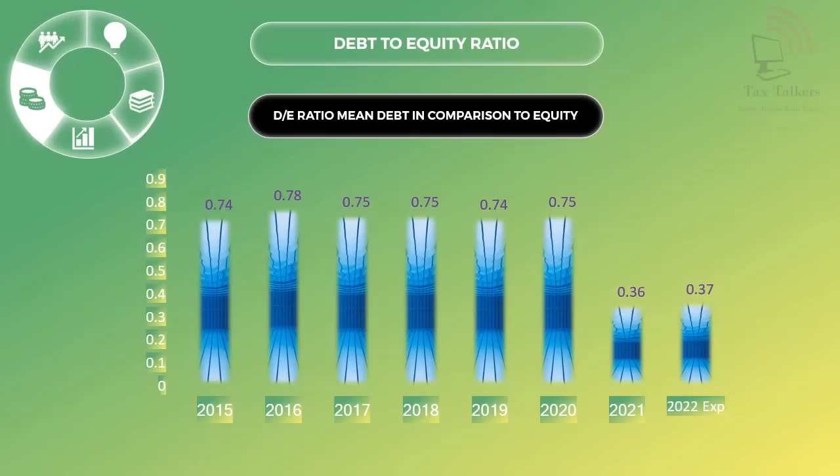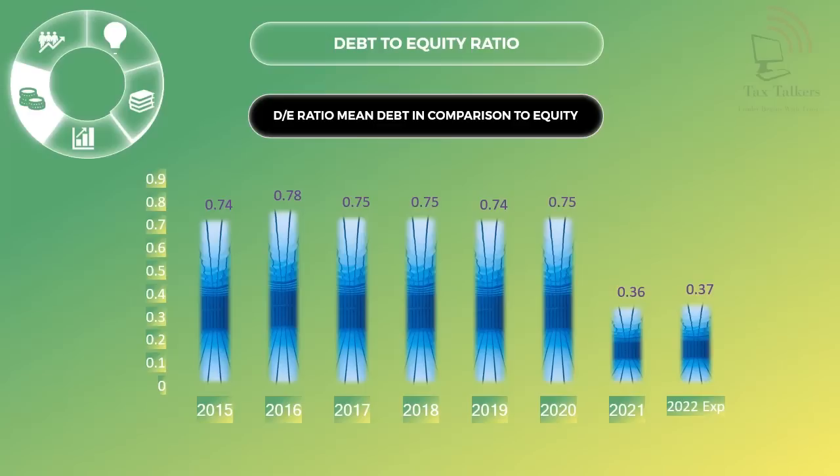Now in the next slide we will talk about an important ratio, which is the debt and equity ratio, which shows how much Reliance has taken loans from banks and financial institutions, secured or unsecured, in comparison to equity. As per the data, Reliance has a debt-equity ratio of less than 1, which is favorable. The ratio also improved from 0.74 in 2015 to 0.37 in 2022. In simple terms, for understanding this ratio, suppose the company has equity of 1 in 2015, then the debt will be 0.74.